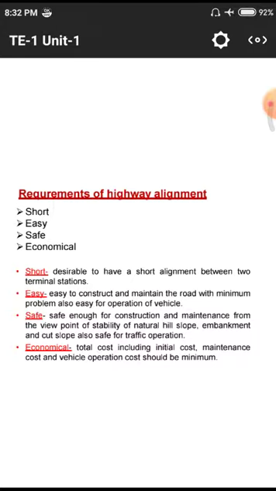And we need to construct a proper embankment. That means if there is an embankment, automatically the total vehicular load is transported to the bottom part of the soil. If there is no proper embankment, the vehicle will skid as much as possible. And cut slope is also safe for traffic operations. It means we need to cut the slopes and maintain a proper design speed at particular slopes. In those slope areas, we need to provide a huge number of boards, which indicate what speed is safer.